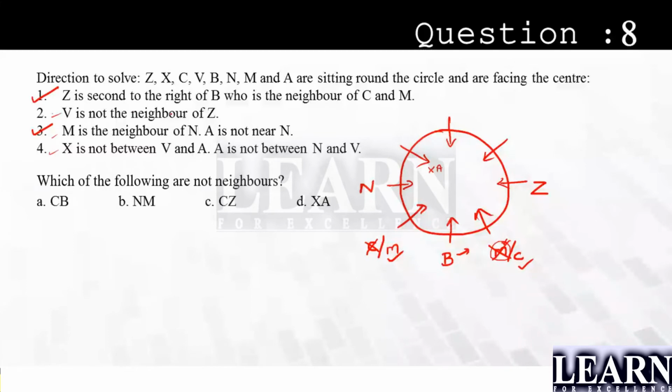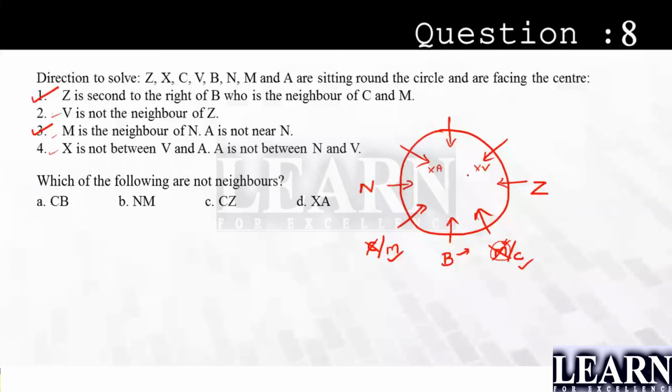Next, V is not the neighbor of Z. If this is Z, this is not V. Next, X is not between V and A. So if you take this as V and this as A, X will be in between. This is not the case. Okay, A is not between N and V. A is even not in between N and V. So I'll take out the possibilities here. At the same time, we need to look for the contradictions.